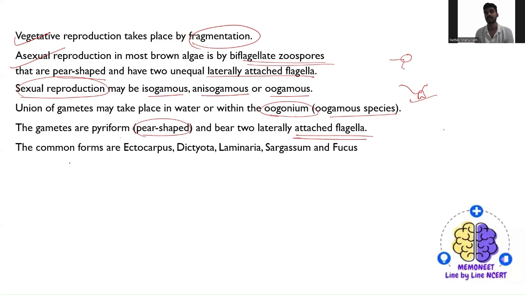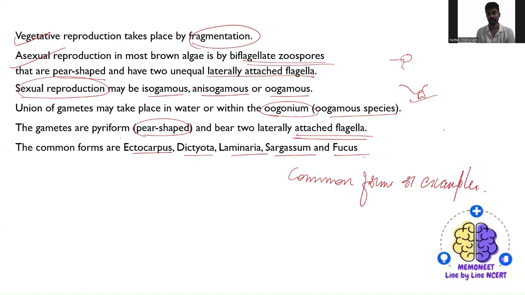And the common examples of the brown algae might be, yes, what are the common examples? Can you guess or remember through the diagrams that I have shown? One is Fucus, then Sargassum, Laminaria, then Dictyota, yes, and Ectocarpus. So these are some of the common examples.